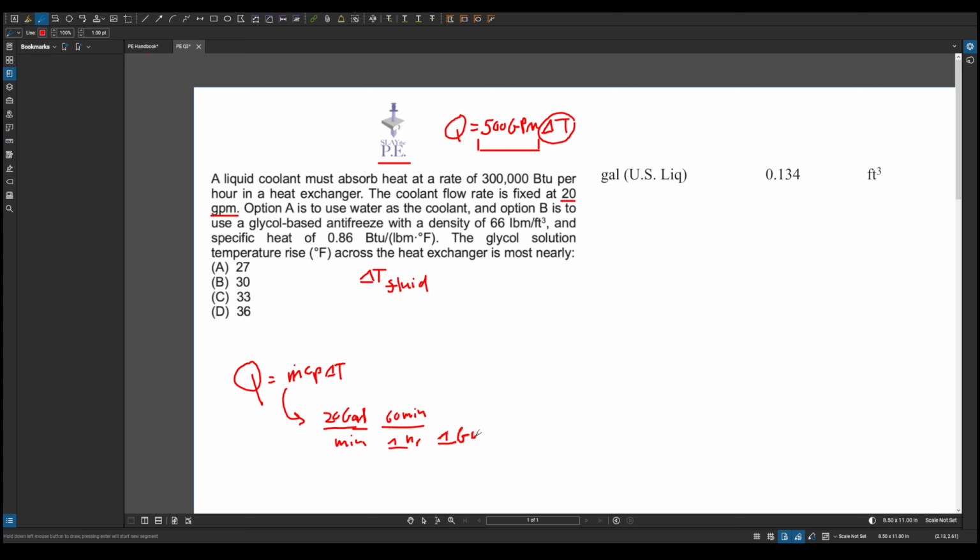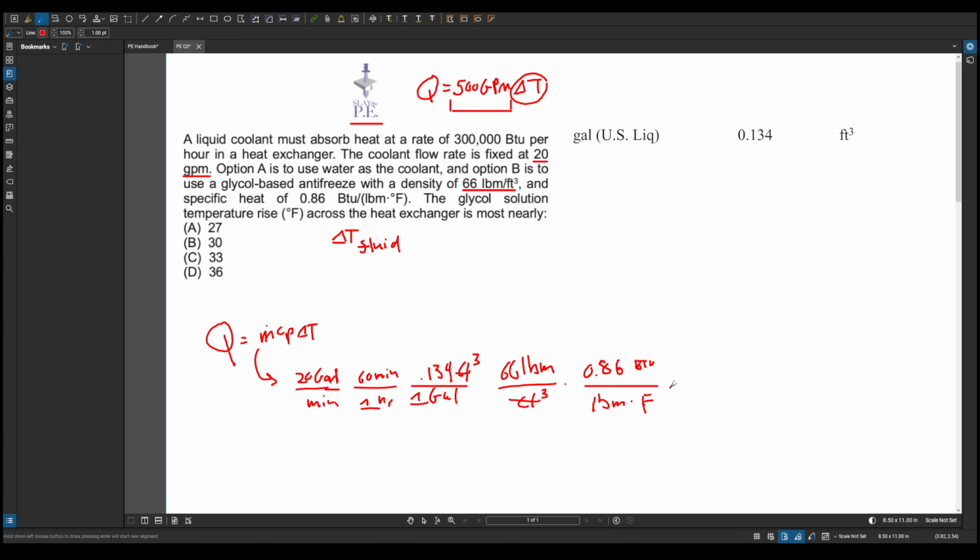And then we have a mass density of 66 pound mass per foot cubed, times the specific heat, 0.86 BTU per pound mass degrees Fahrenheit.